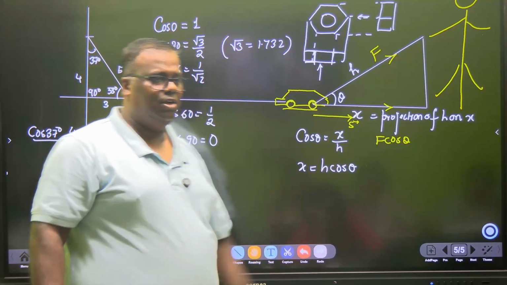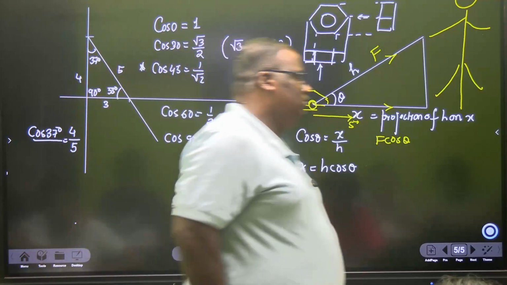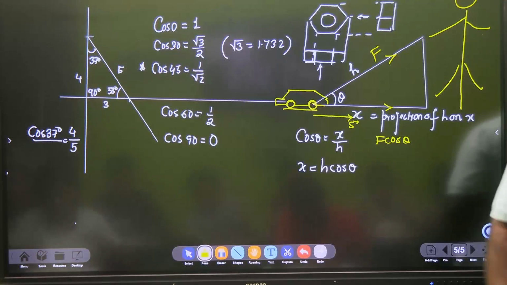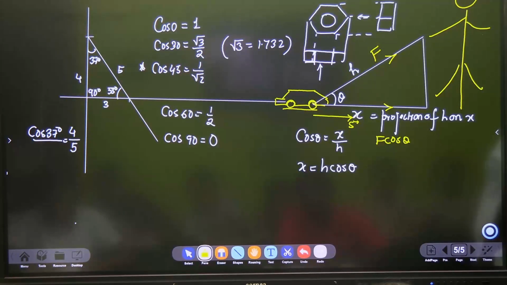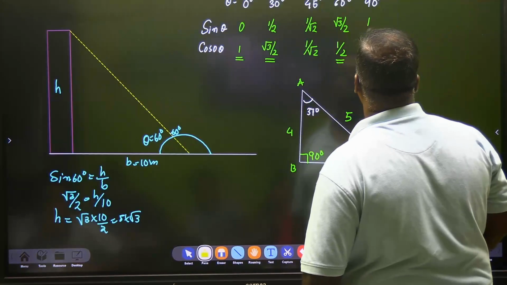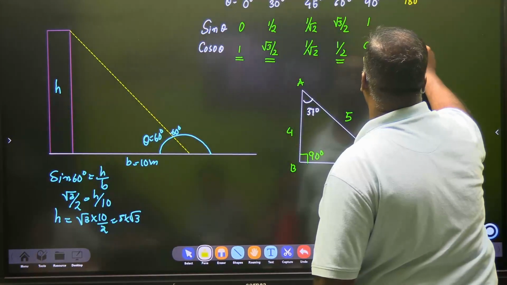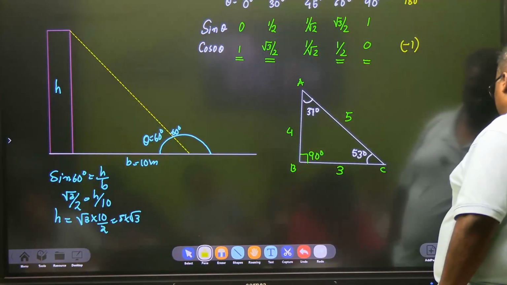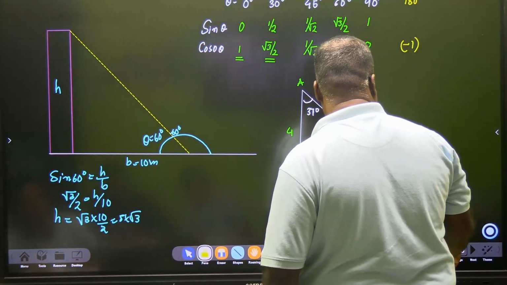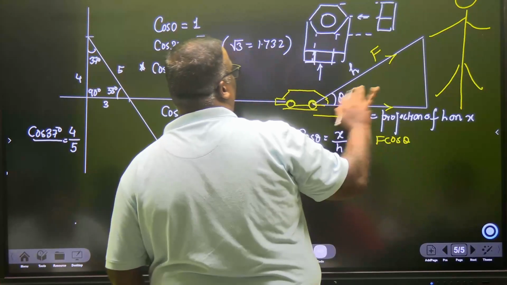That is all we needed to know. So if you want to write any values, 2 minutes to you. You should know the values, whether they give you the values or not. We will be using only cos in grade 9 and we should know the value of cos 0. One more value we have not written. I said that there should be 180 also. Cos 180 is minus 1. You remember this. Cos 180 is minus 1. Sine you do not need right now. You can be told, but it will not help you.